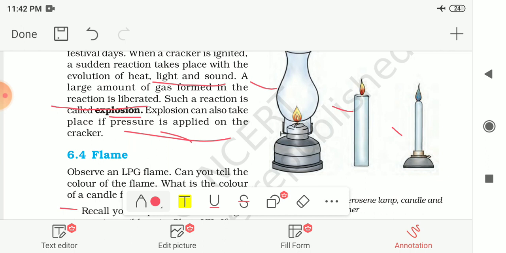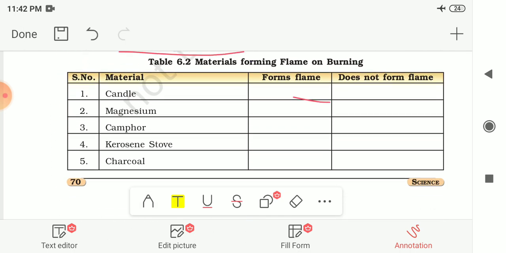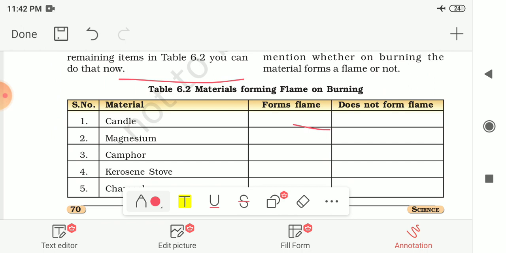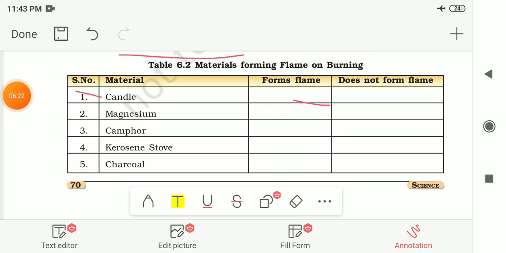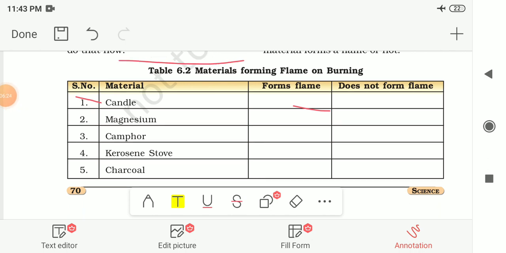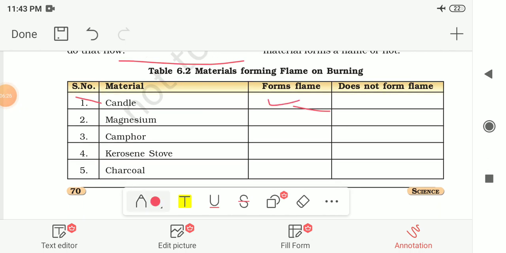After burning some of the materials given to you in table 6.2, you have to record your observation whether the burning material forms a flame or not. Now let me see what is there in this table 6.2. The first one is candle. The candle will form a flame, as we know that a candle burns with a flame. Next one is magnesium, so it will also form a flame.